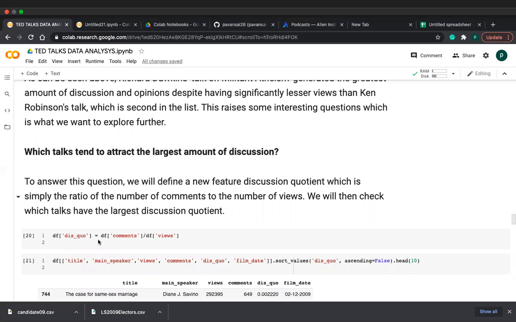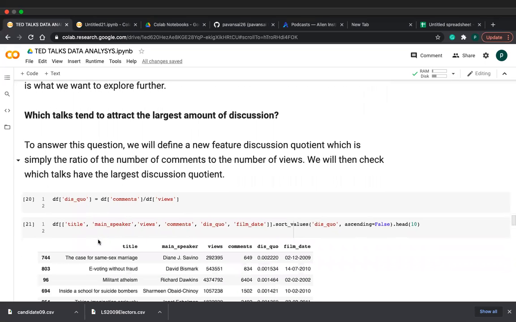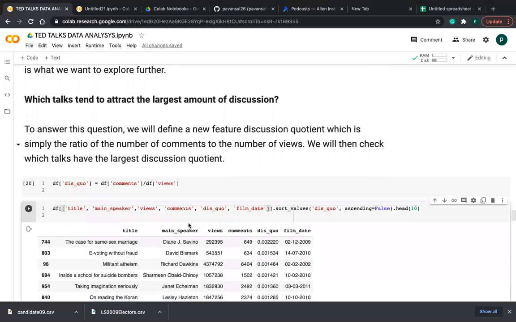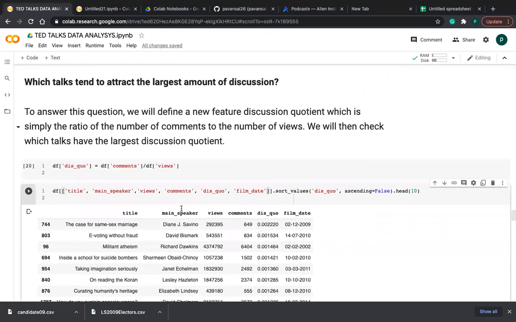You can know which talks attract more discussion, friends. So title, main speaker, views, comments, this quotient ratio and film date. Sort_values using this quotient, friends.